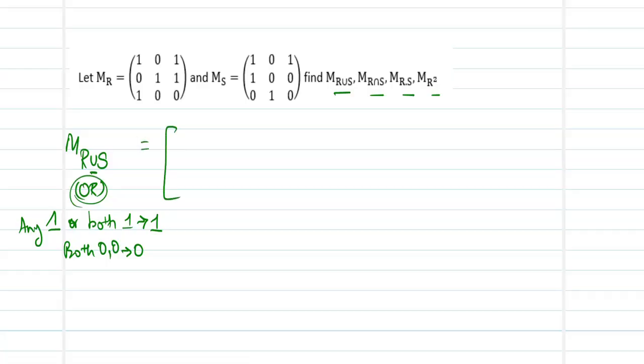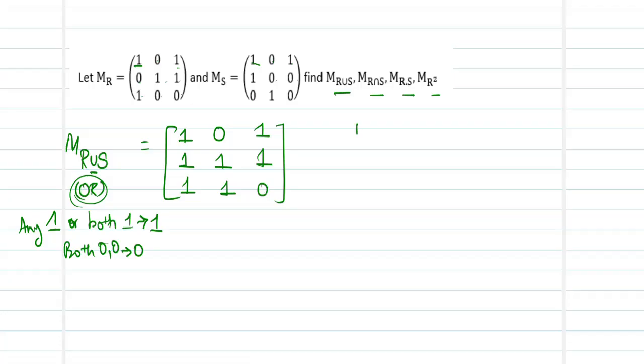So for this OR operator, we now check entry by entry. 1, 1: one of them is 1, so the answer is 1. 0, 0: both of them are 0, so the answer is 0. 1, 1: the answer is 1. 0, 1: any one of them is 1, so the answer is 1. 1, 0: the answer is 1. 1, 0: the answer is 1. 1, 0: the answer is 1. 0, 1: the answer is 1. 0, 0: both of them are 0, so the entry is 0. So this is my R union S.